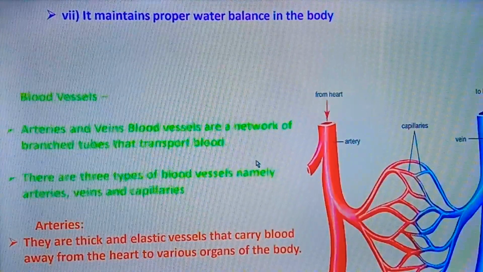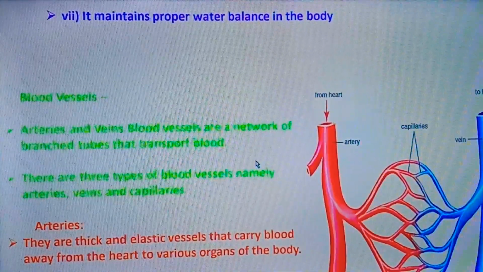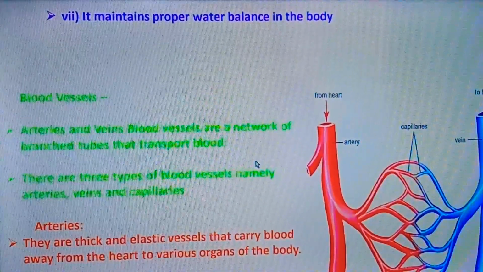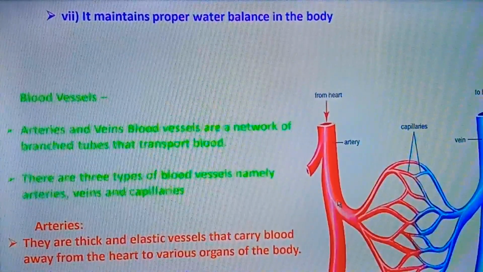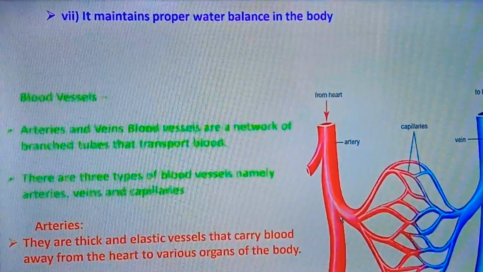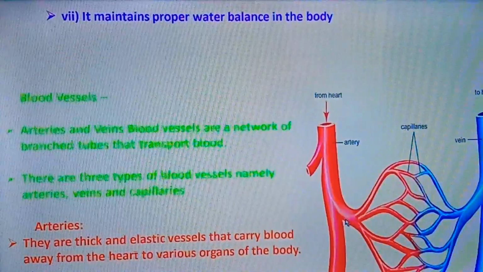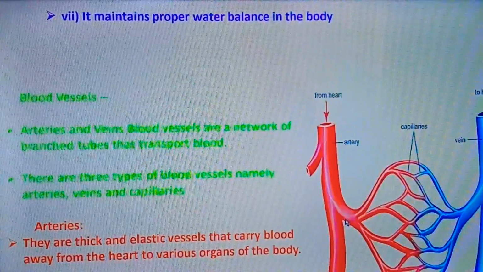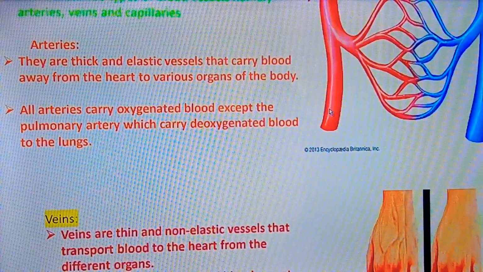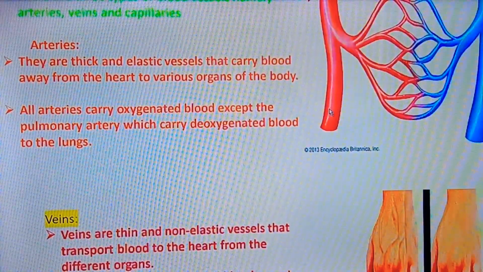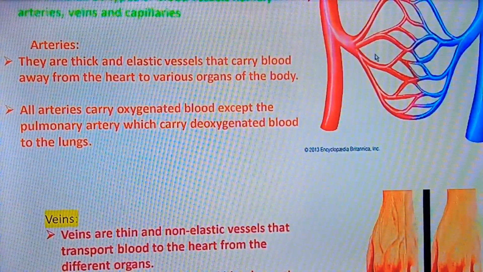Now, what are arteries? Arteries are thick and elastic vessels that carry the blood away from the heart to various organs of our body. And in this diagram they are represented by the red colored blood vessels. All the arteries carry oxygenated blood except the pulmonary artery. The pulmonary artery carries deoxygenated blood to the lungs.